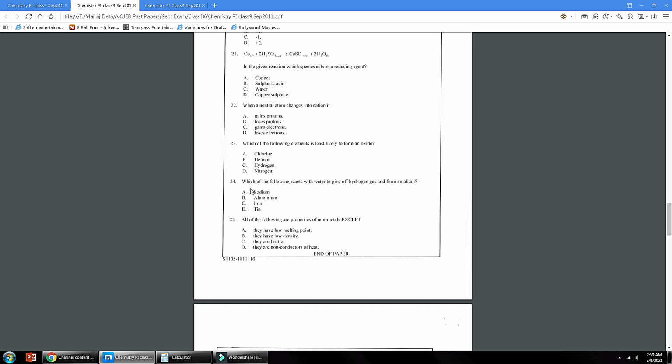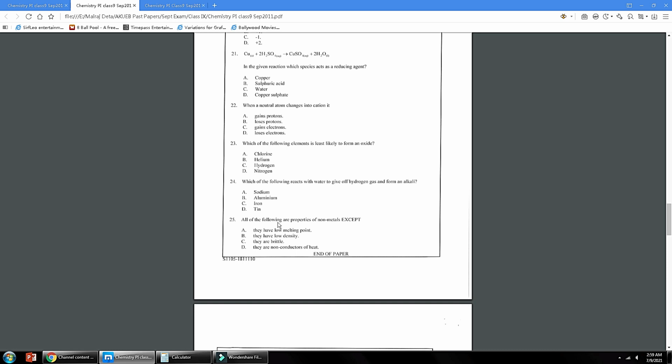Number 24, which of the following reacts with water to give off hydrogen gas and form an alkali? This reaction is done by alkali metals or alkaline earth metals. So sodium is the correct answer. Aluminium is from group 3. Iron and tin are from transition metals.